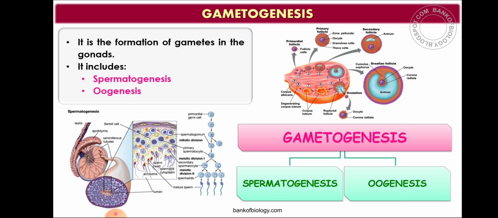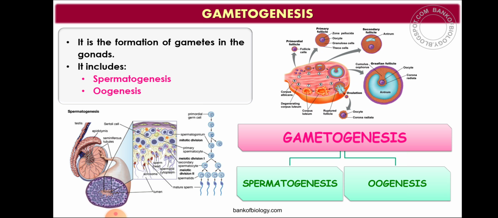One is formation of spermatids. Spermatids are undifferentiated. And next is spermiogenesis. Spermiogenesis means these spermatids will become differentiated, they will transform into sperm. So two main steps are there in spermatogenesis. One is formation of spermatids, that is spermatogonia mother cells produce spermatids, and second is spermiogenesis, that is spermatids transform into sperm.